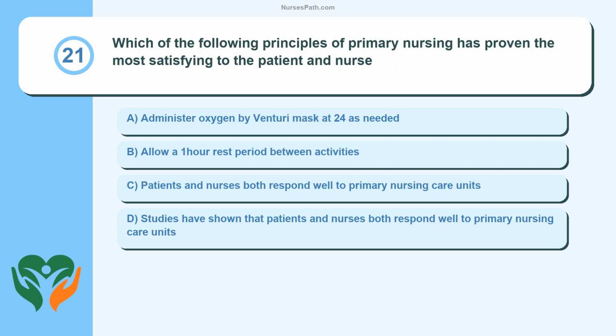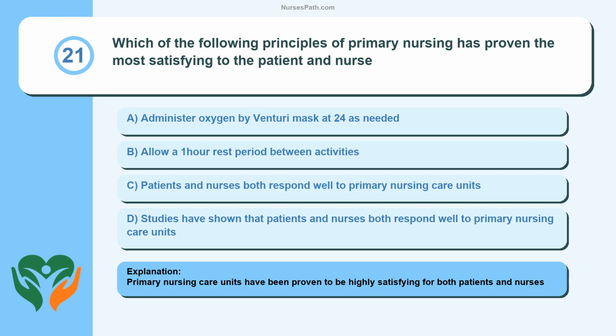Question 21. Which of the following principles of primary nursing has proven the most satisfying to the patient and nurse? Administer oxygen by Venturi mask at 24 as needed. Allow a 1-hour rest period between activities. Patients and nurses both respond well to primary nursing care units. Studies have shown that patients and nurses both respond well to primary nursing care units.